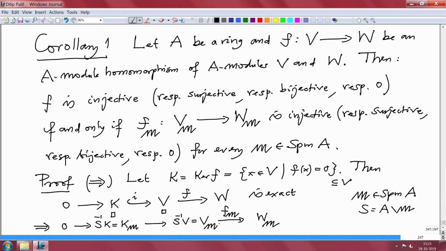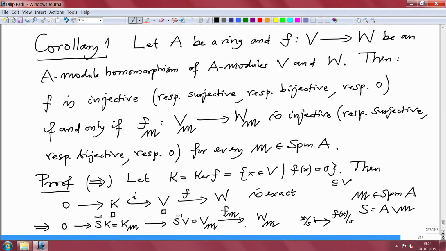In fact, the definition of this map is: any x by s goes to apply f to the numerator and keep the s the same. So, this is f of x by s, that is this map, and we have checked that if the original sequence is exact, after applying S inverse you get an exact sequence.